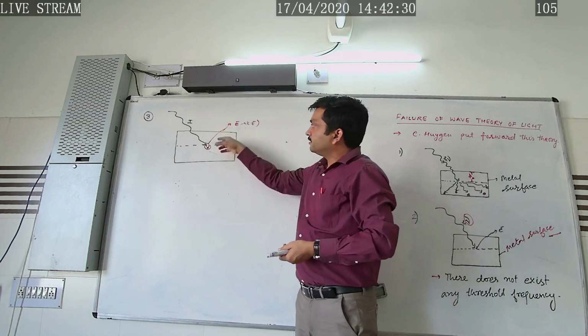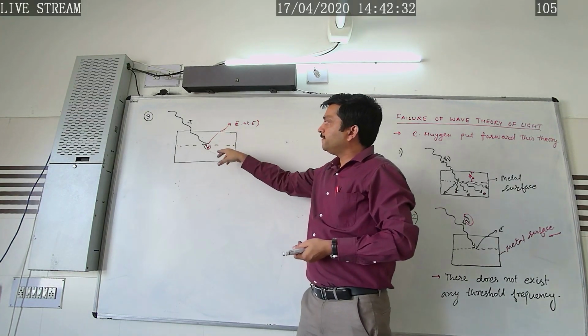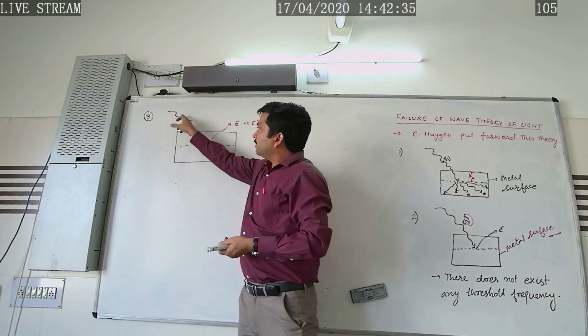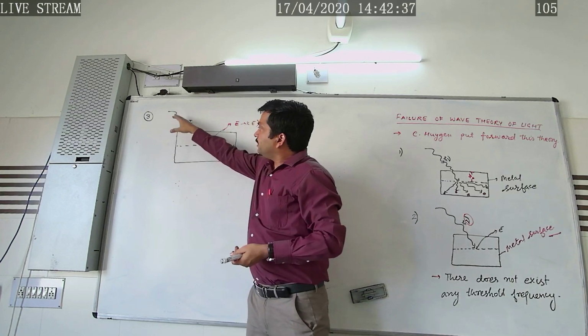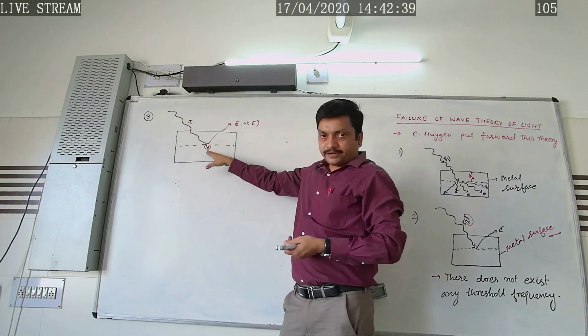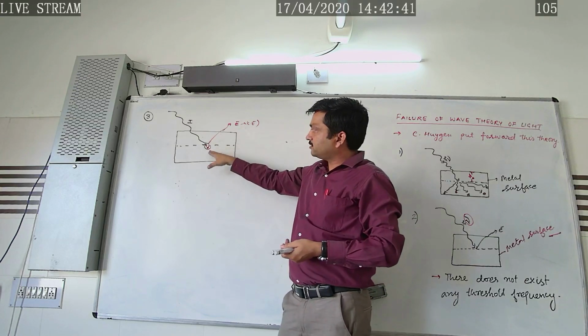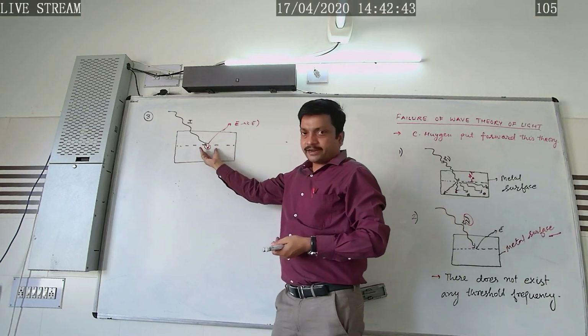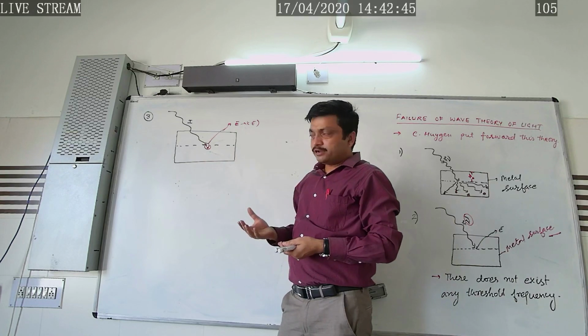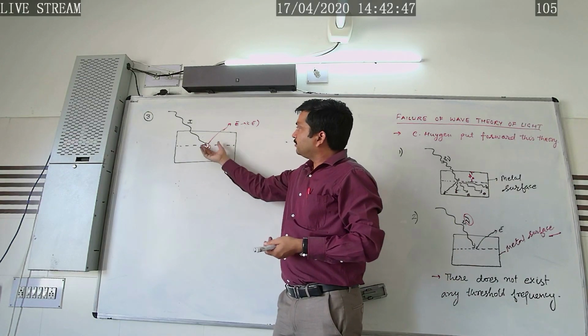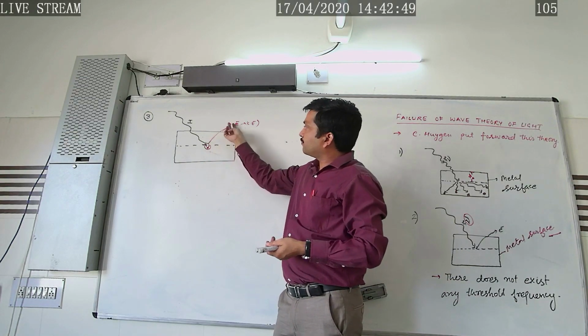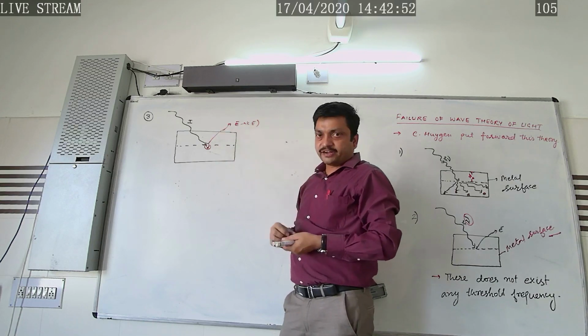Once again repeating the third point, the greater the intensity of the incident radiation falling on the metal surface, the greater is the energy gained by the electron, as a result of which it will be ejected from the metal surface with greater kinetic energy.